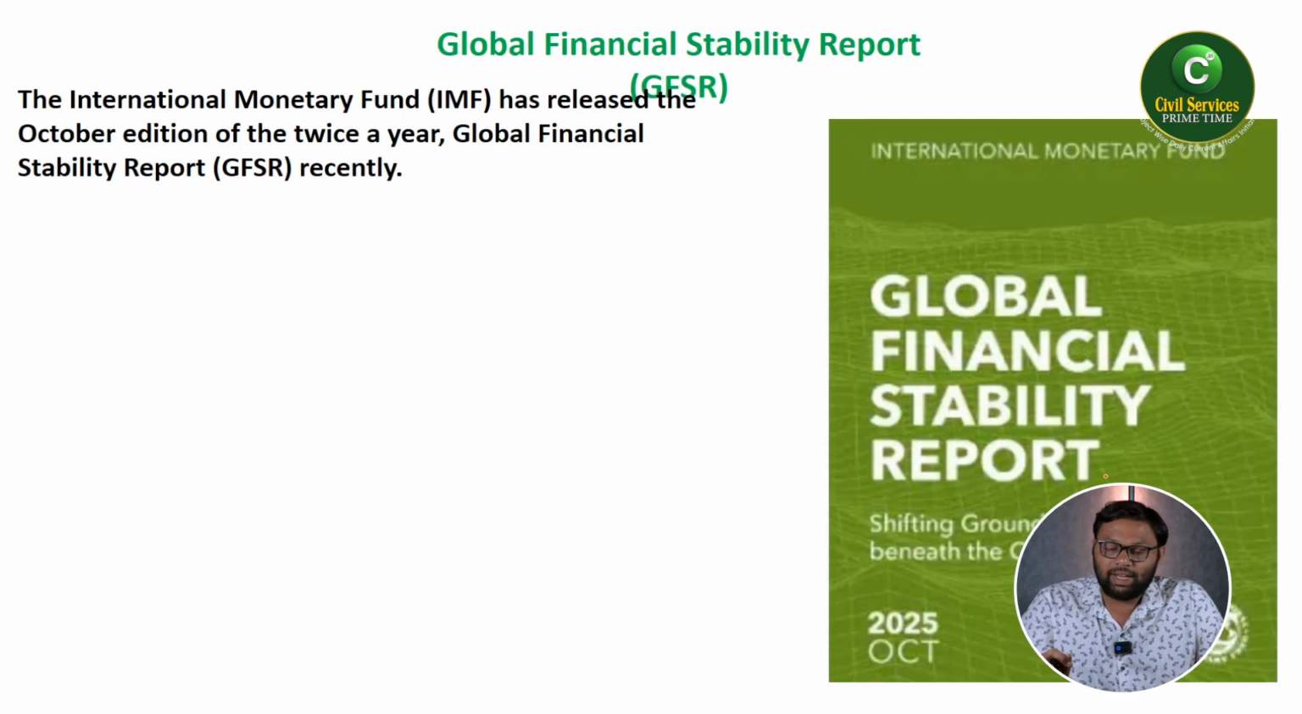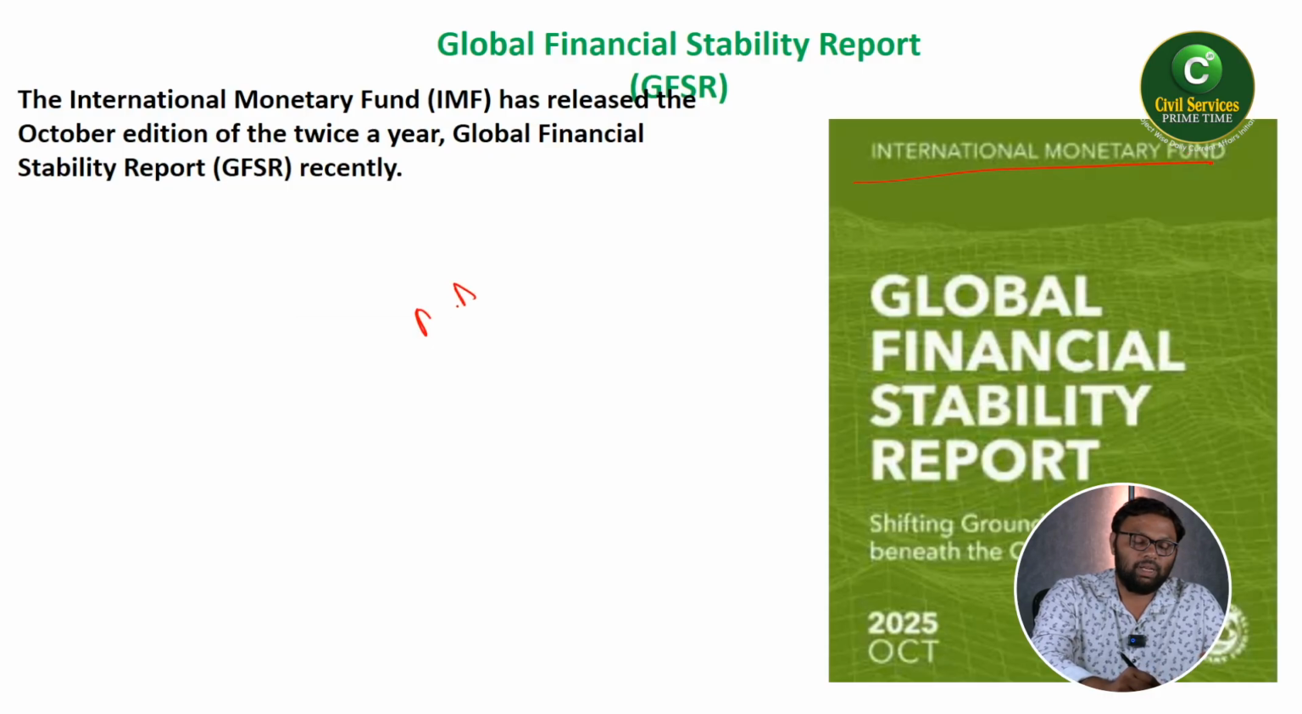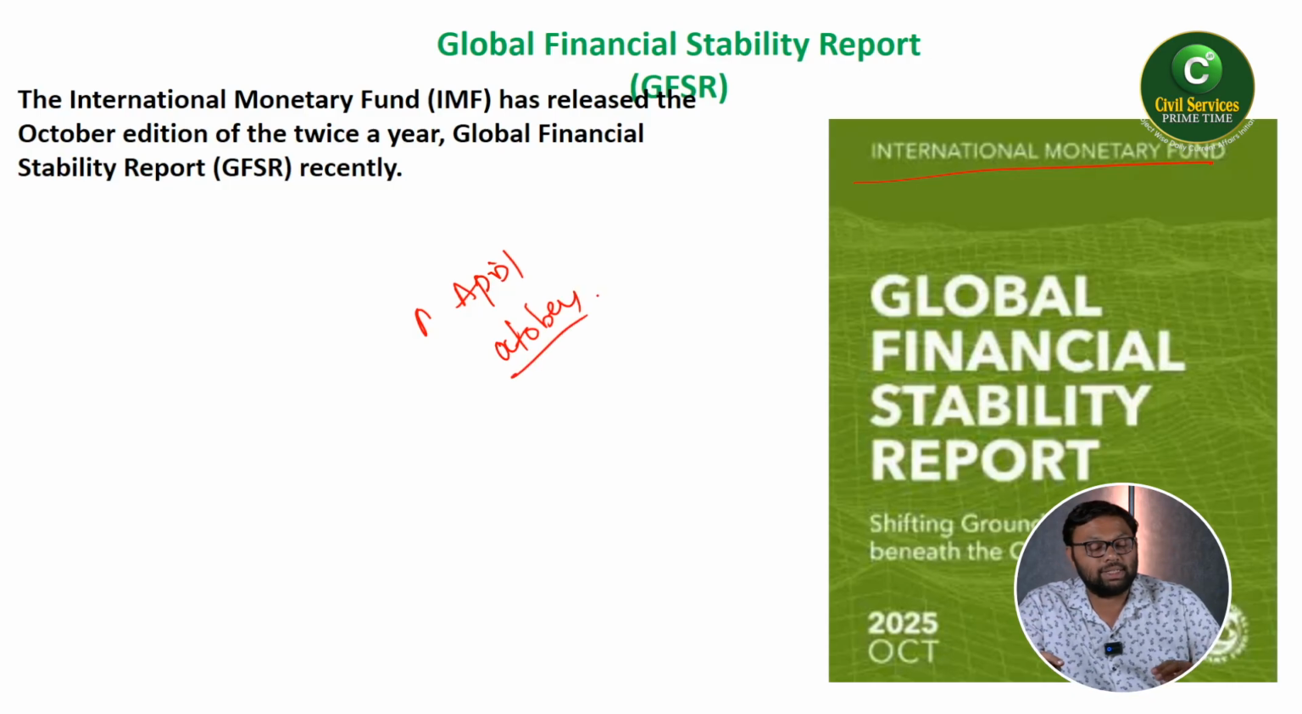Next one, Global Financial Stability Report, which is published by IMF twice a year. One is in April, the second one is in October. So the International Monetary Fund has released the October edition of the Global Financial Stability Report. These reports, whether from IMF, World Bank, or any other international organizations, are very important for your prelims point of view mostly, and sometimes questions might be expected from mains.